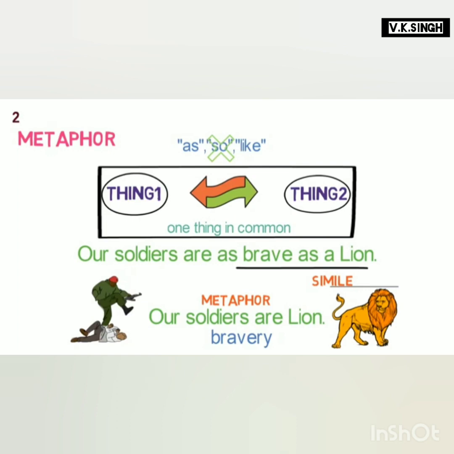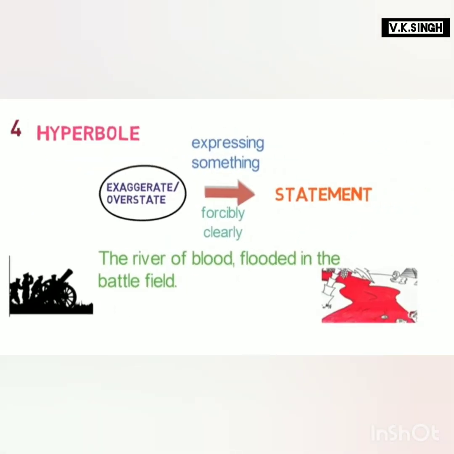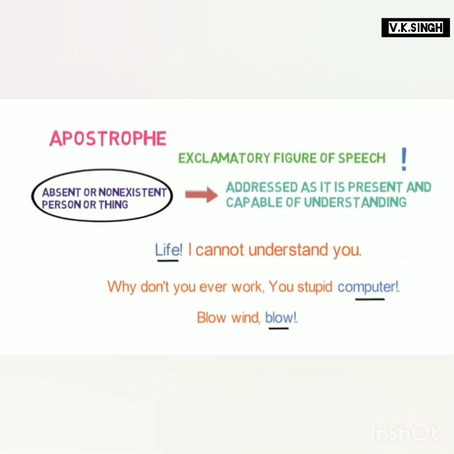Second, metaphor. A metaphor is a figure of speech that uses comparison between two unlike things. These two things must have one thing in common, but it is done without using the words like, as, or so. Third, personification. Personification is a figure of speech where human qualities are given to objects or ideas. These qualities may be emotions, desires, sensations, gestures, and speech. Fourth, hyperbole. Hyperbole is a figure of speech wherein we exaggerate or overstate any statement. It is done for expressing something forcibly and clearly.